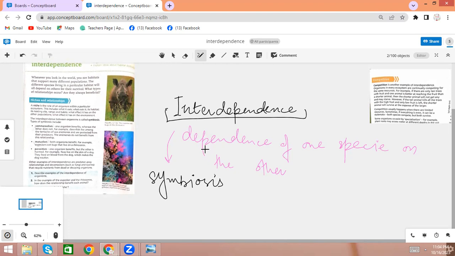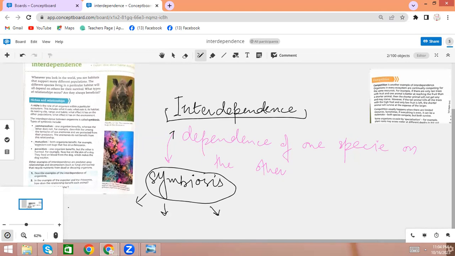Symbiosis is basically the thing in which we say that the species are depending on one another. So interdependence is symbiosis and symbiosis is interdependence. Like we say that interdependence of organisms is called symbiosis, and symbiosis is the same thing. So this symbiosis is further divided into three types.